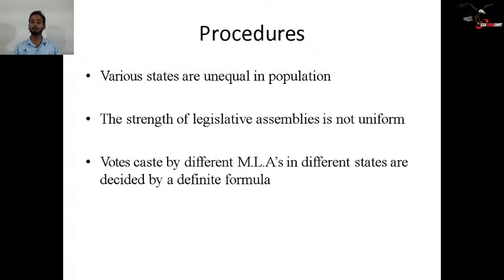The value of one MLA's vote will be the total population of the state divided by the total number of MLAs in that state multiplied by 1000 in the denominator, and the result gives the value of one MLA's vote.